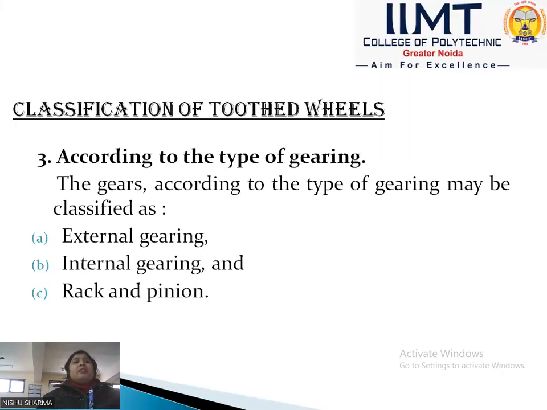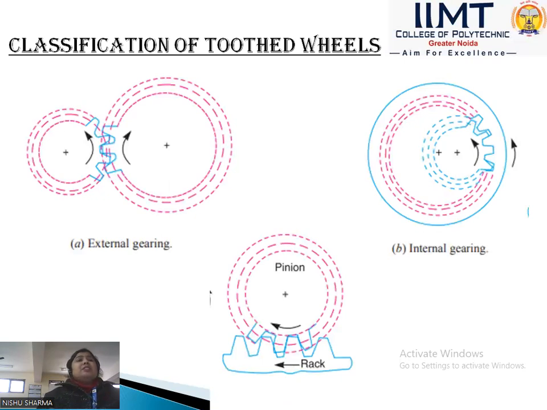Now next is the classification according to the type of gearing. Basically, in this classification the gears are of three types: external gearing, internal gearing, and rack and pinion. This type of gearing refers to the meshing of two gears. In the external gearing, shown in this diagram, the gears of two shafts mesh externally with each other. The larger gear in this diagram is called the spur wheel, and the smaller is called the pinion.